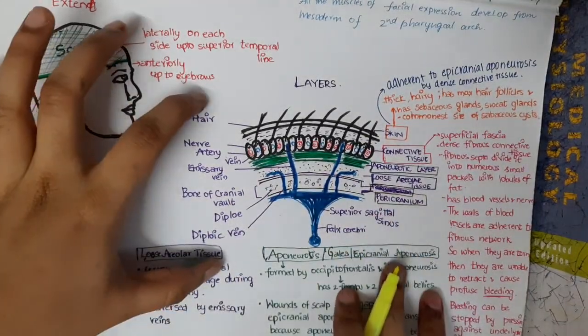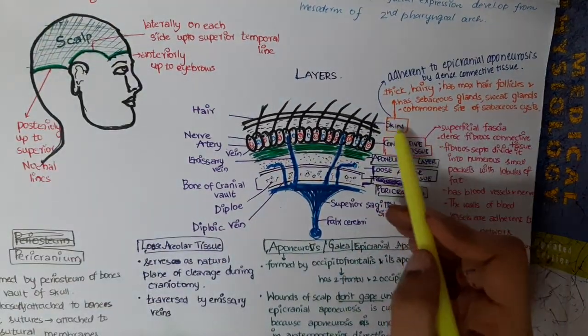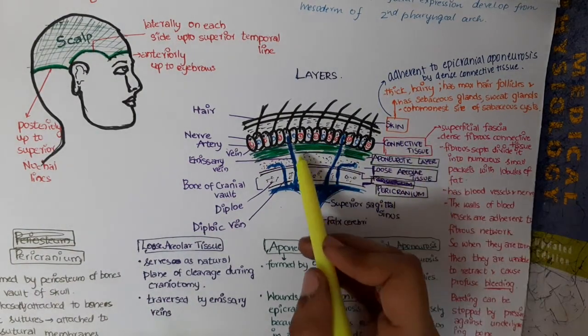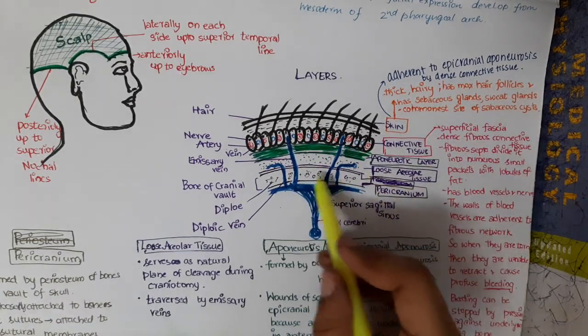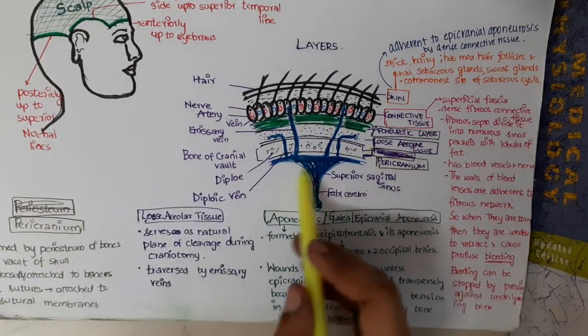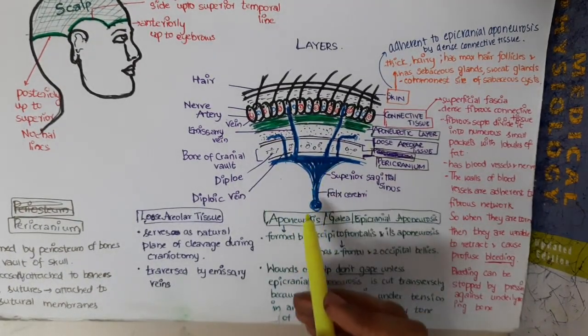Now, what are the layers of the scalp? The scalp includes skin, connective tissue. It has an aponeurotic layer. It has loose areolar tissue, then pericranium. Then it has the dural venous sinuses.